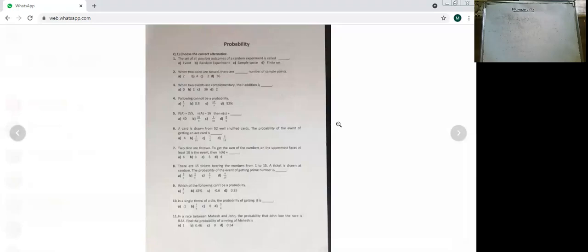Sample space, yes, Shachi, right. Very good. Sample space. When two coins are tossed, there are so many numbers of sample points. Now you must be remembering. When two coins are tossed, there are, yes, very good students.